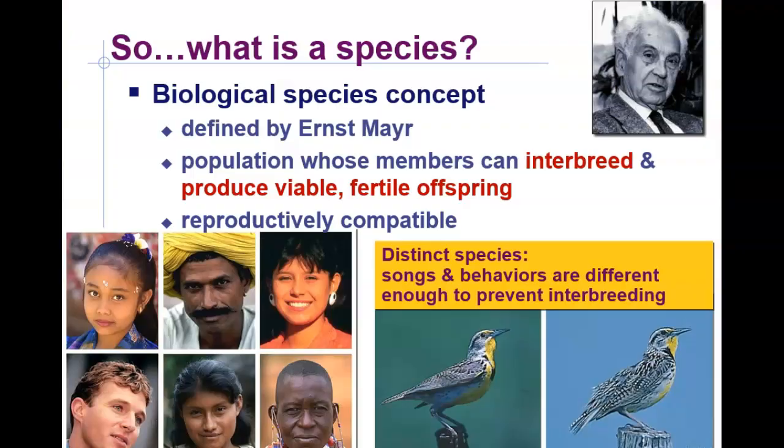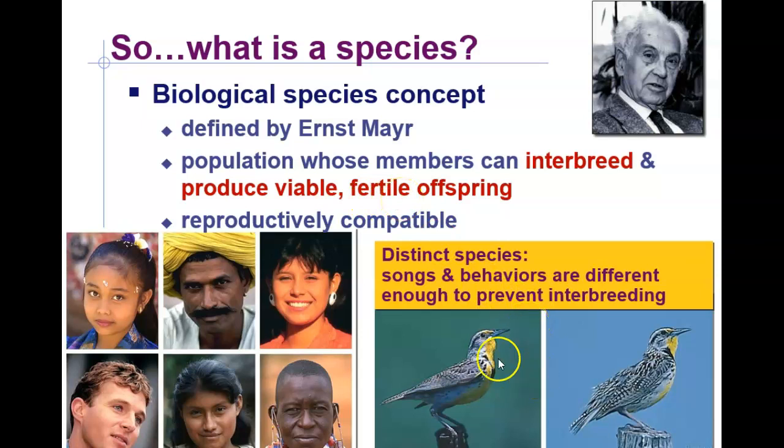So a species, the scientific definition for a species, is a population whose members can interbreed and produce viable, fertile offspring. Okay, so all of these terms are incredibly important. Interbreed means they can mate together and produce viable, fertile offspring. That means they can have children who are living, and who can produce their own children.